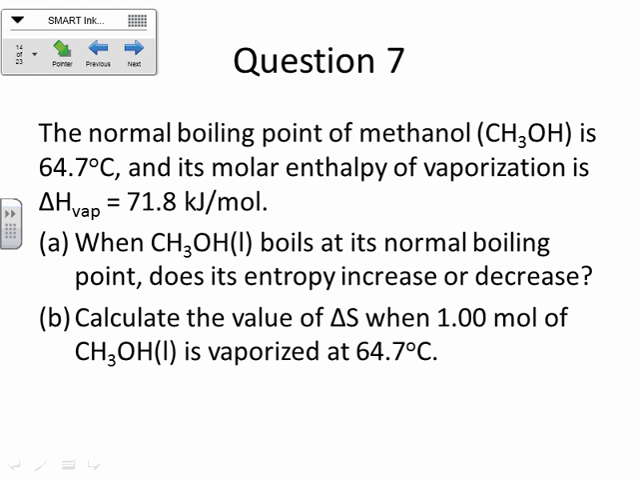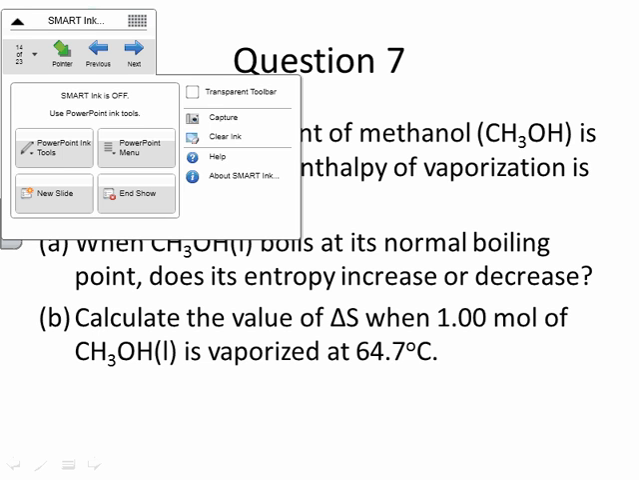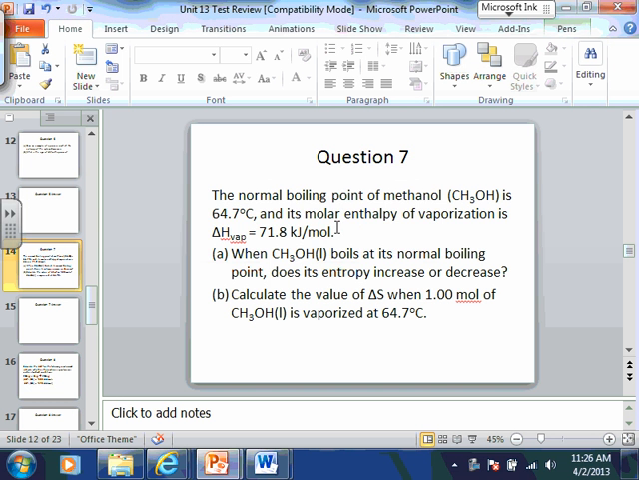All right. Question 7. Normal boiling point of methanol. And it's giving the molar enthalpy of vaporization, okay? And it's asking a couple questions about entropy and about the delta S here. Okay, this one's a little bit tricky, so you might have to think back to the beginning of the unit on this one. See if you can figure this out.